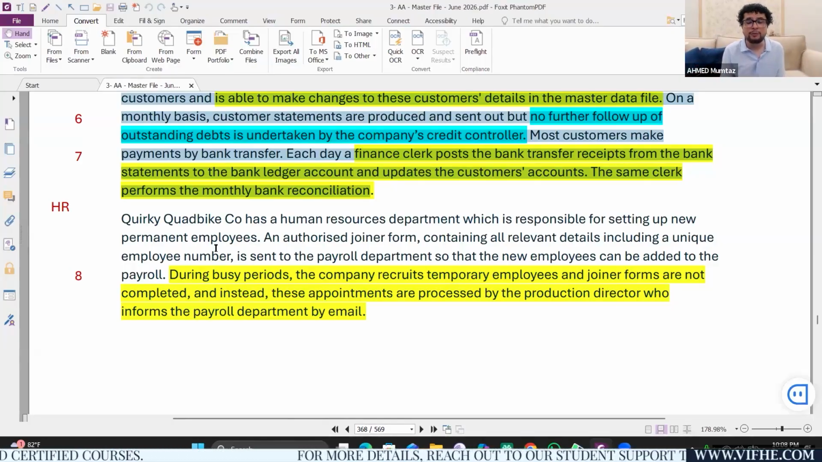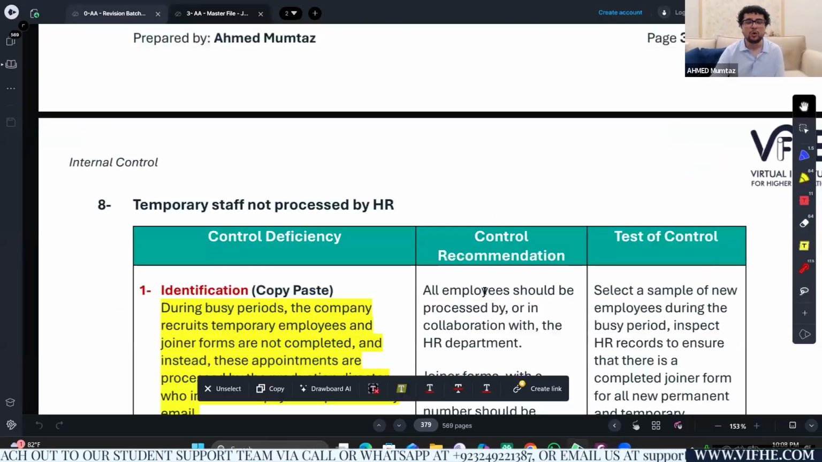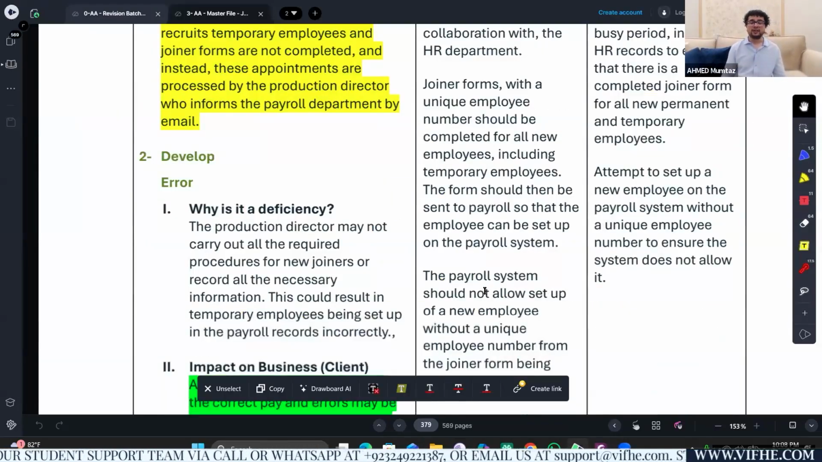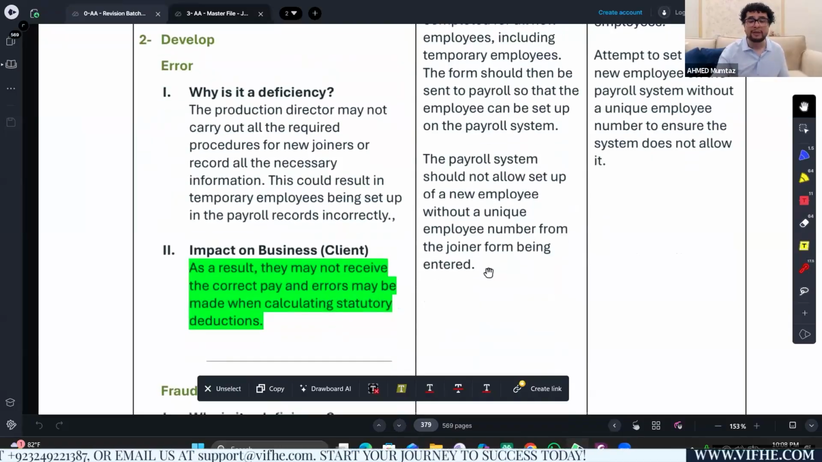Instead, these appointments are processed by the production director, who informs the payroll department by email. It literally means that sufficient information will be missing with respect to those new joiners. This could result in temporary employees being set up in the payroll with incorrect or insufficient details. You might end up paying them incorrect amounts, calculating incorrect wages, and more importantly, deducting incorrect statutory payments such as tax payments.